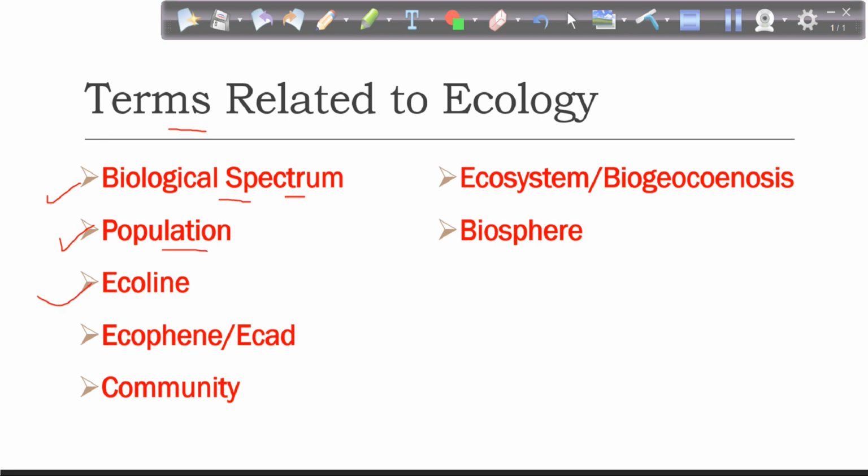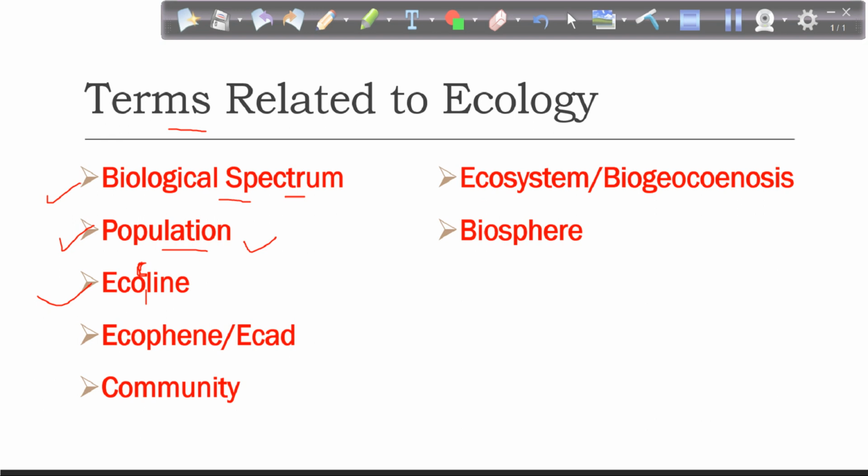Now the third term is ecocline. It should be ecocline, with a C here, which is called eco here. So what is ecocline? The area where two ecotypes meet. So firstly we'll define what is an ecotype. Ecotype means a local population which is adapted to a particular environment. So it is basically a population when it gets adapted to a particular environment.